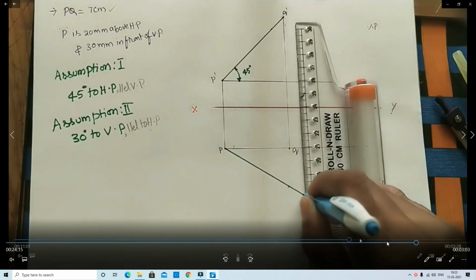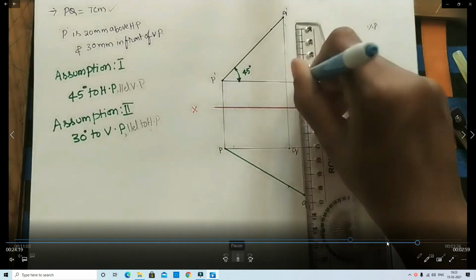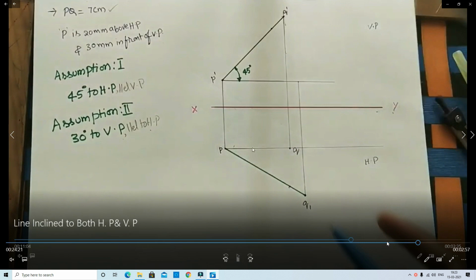Same way, the front view line Q1 dash to Q, we extend here to the top view. That means the front view inclination shows the top view, and the top view inclination shows the front view. That's why we extend here up to that line. Okay, now